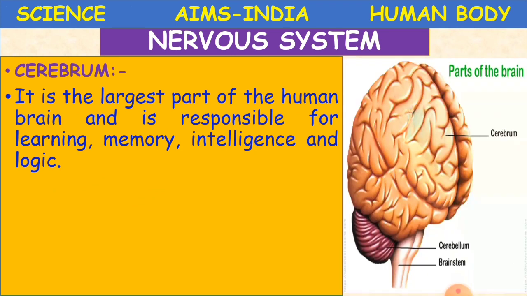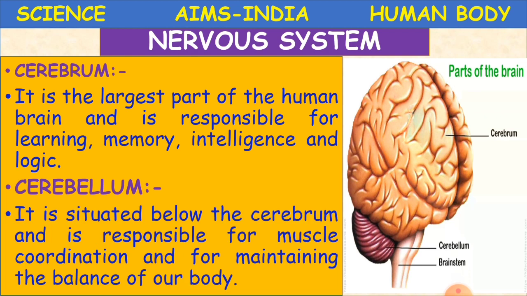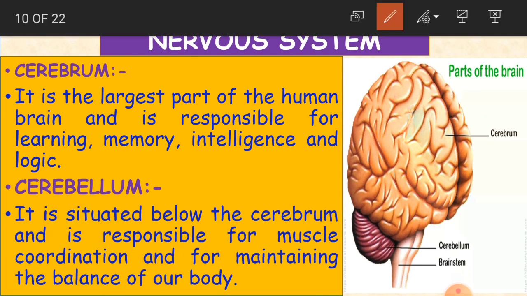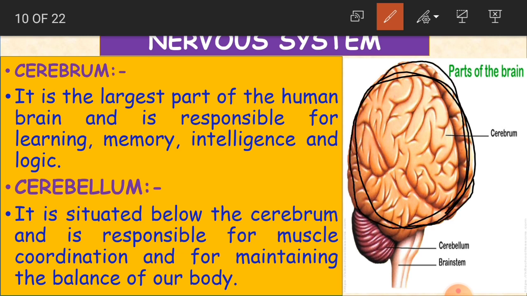What is the cerebrum? It is the largest part of the human brain and is responsible for learning, memory, intelligence and logic. See, it is the largest part of the human brain. If you see, this much area of the brain is covered with cerebrum. This total part is brain, but in that portion, the maximum space is covered with cerebrum. So that is why this is the largest part of the human brain. And it is responsible for our learning, our memory, our intelligence and logic.